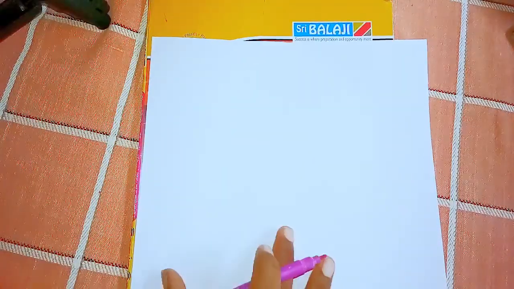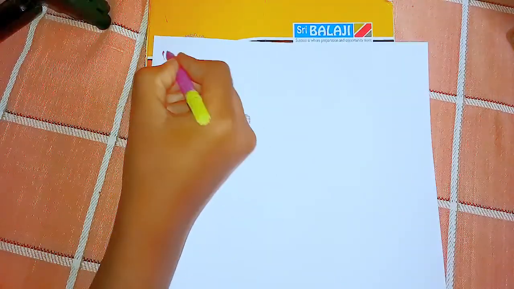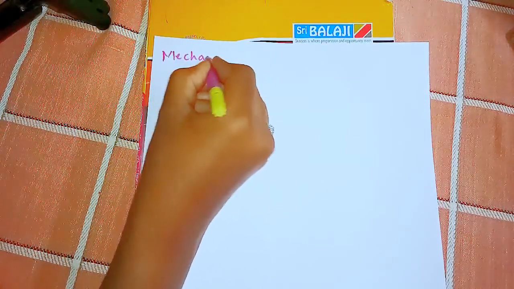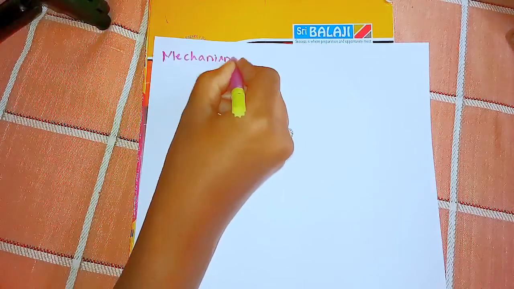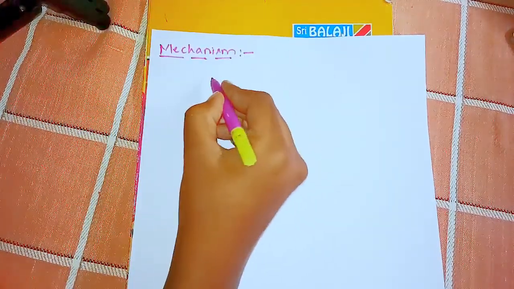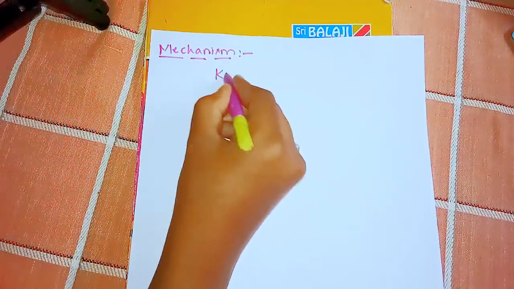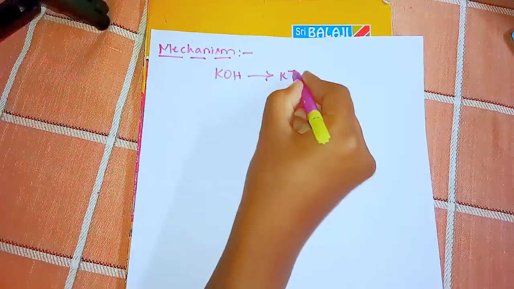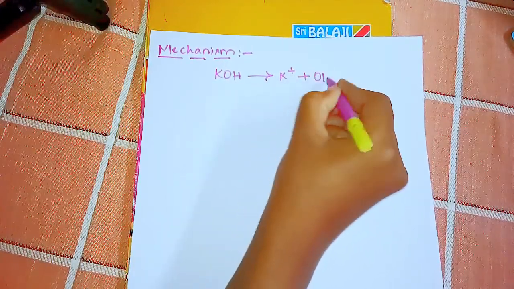Let us see the mechanism for the Cannizzaro reaction. First of all, we have taken potassium hydroxide as a base, K plus and OH minus.